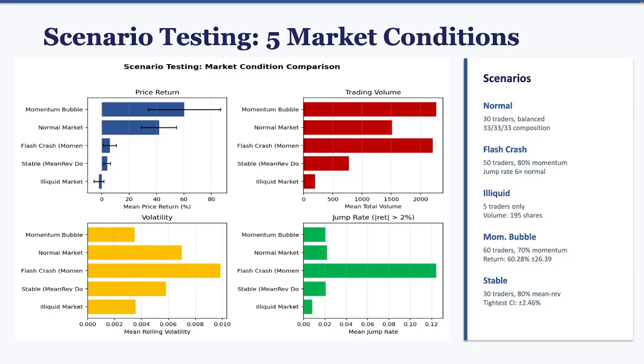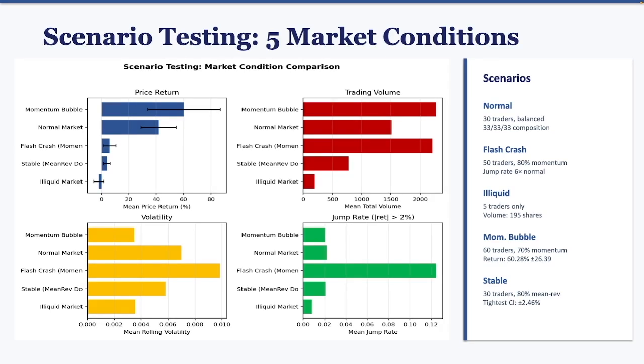I also tested 5 realistic market scenarios. The normal market has balanced composition. The flash crash scenario has 80% momentum traders simulating a cascade. The illiquid market has only 5 traders. The momentum bubble has 60 traders with 70% momentum over 1,000 steps, and the stable scenario has 80% mean reversion.